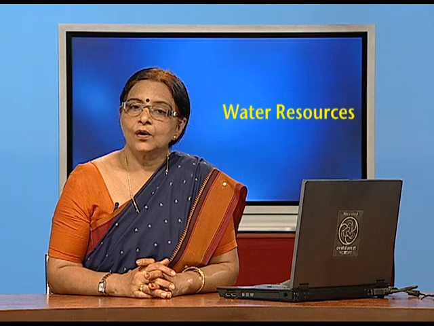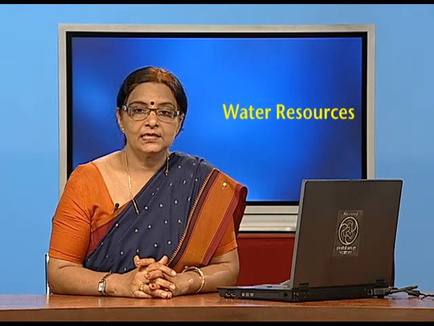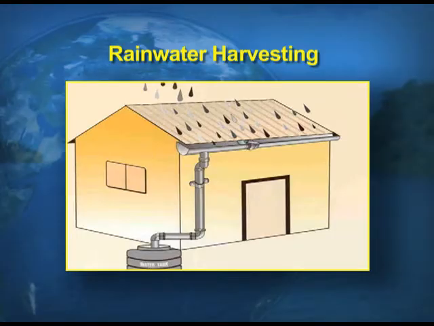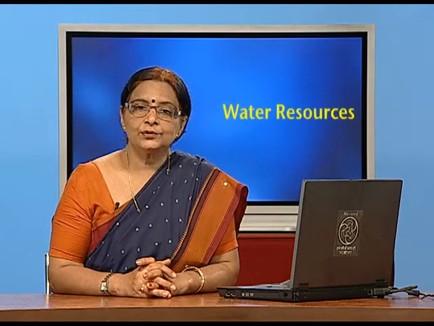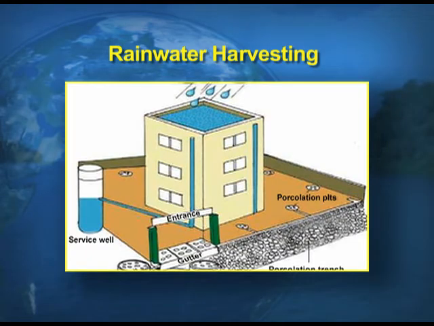So children, on your screens you can see a collection of the roof water in the tanks through which we can have rainwater harvesting. This is another visual which shows rainwater harvesting and the water getting into the percolation tanks, and the water recharges the ground level, which helps to increase the water table level of the underground water.